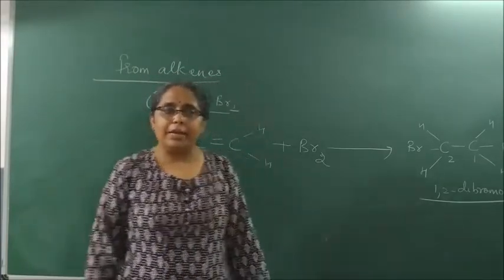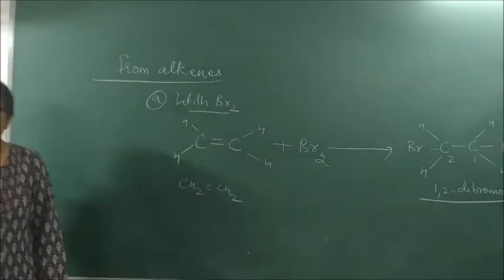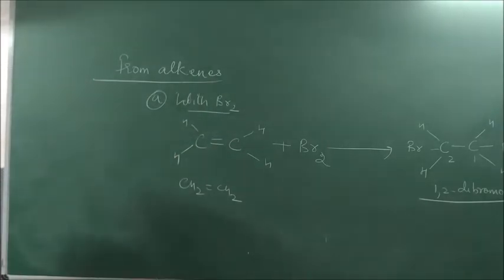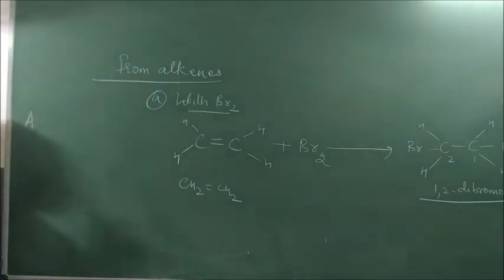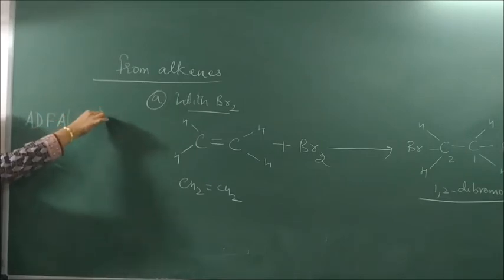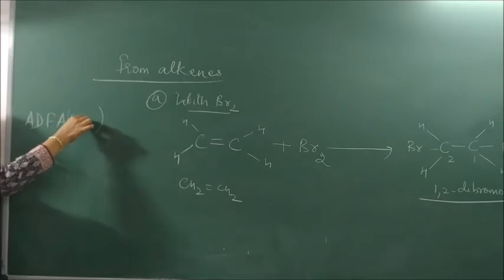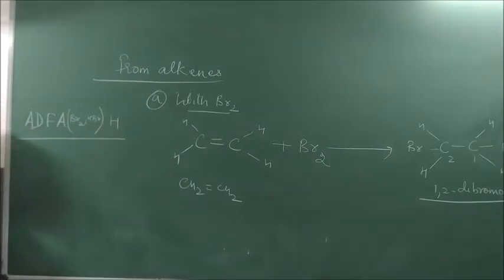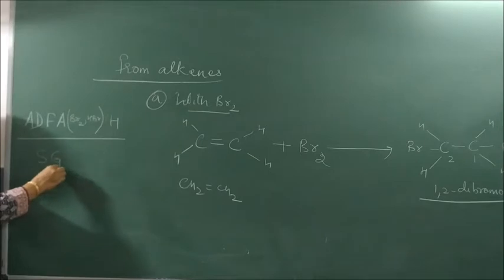So the first method from alkene is clear. We studied the methods of preparation of haloalkanes and haloarenes. First is from alcohols. Then Darzens process. Next is free radical halogenation. Then from alkenes, where you put a bracket: one is with Br2 and one is with HBr. And last is the halogen exchange method. These are the methods of preparation of haloalkanes. The methods of preparation of haloarenes are Sandmeyer's reaction, Gattermann's reaction, and electrophilic substitution.